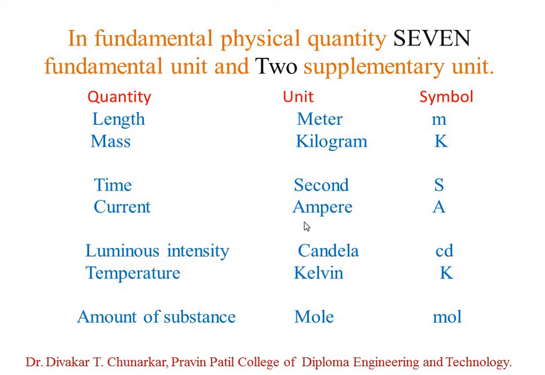So here, length is the fundamental quantity and meter is the fundamental unit, symbol m. Again, mass is a fundamental quantity, kilogram is the fundamental unit, and the symbol is kg. Here it is k, not g, that was our mistake. Keep in mind, it is kg. Then time, the unit of time is second, symbol s.